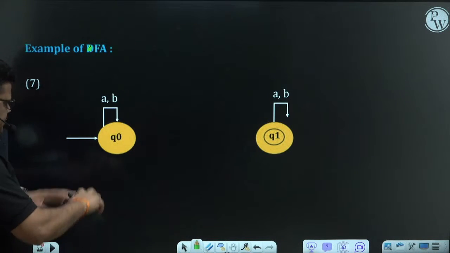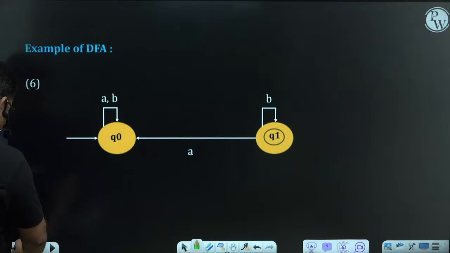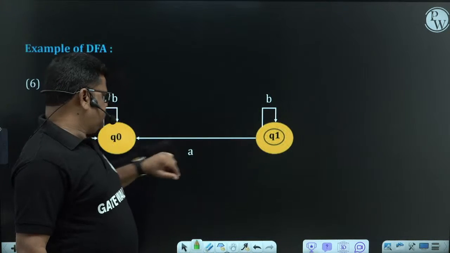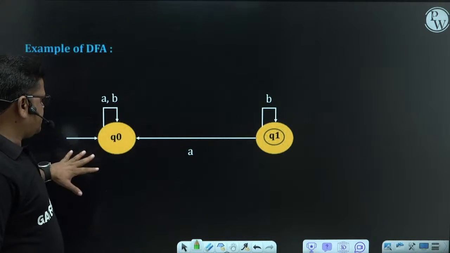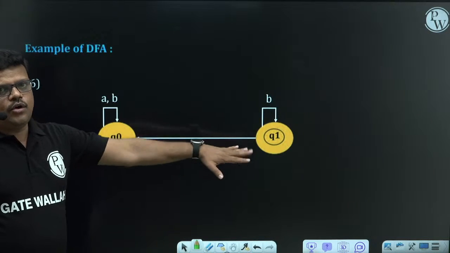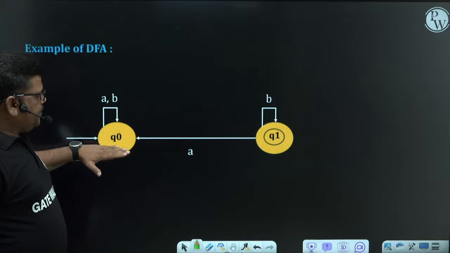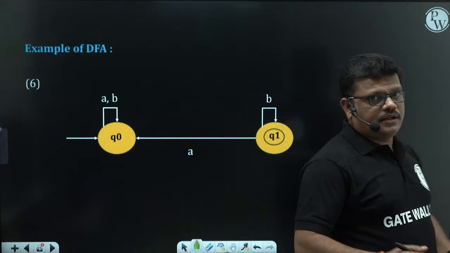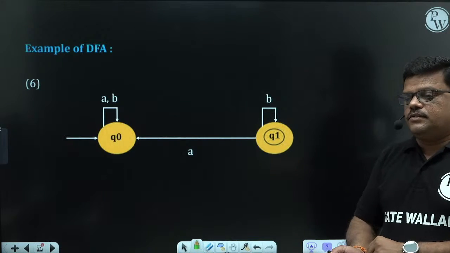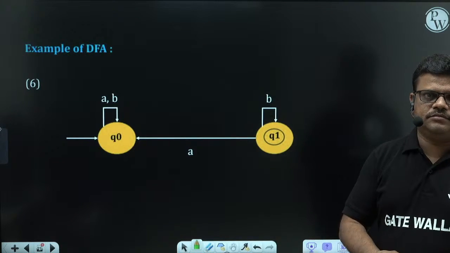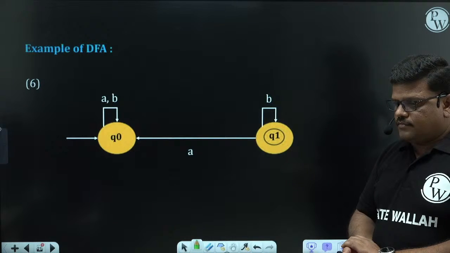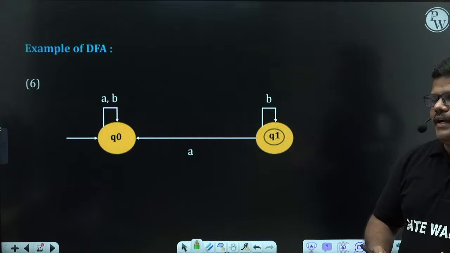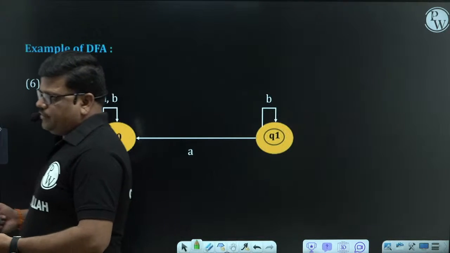Let me show one more automata. See here, there is the initial state, and a final state, the double circle one, and initial to final is not reachable. Starting from the initial state, we cannot reach the final state. Does such a finite automaton come under DFA or not? Based on our definition, we have to analyze all these kinds of automata, which come under DFA and which do not.